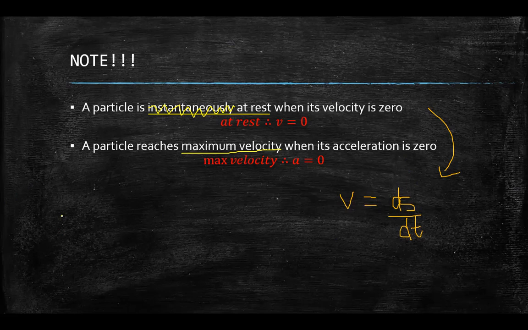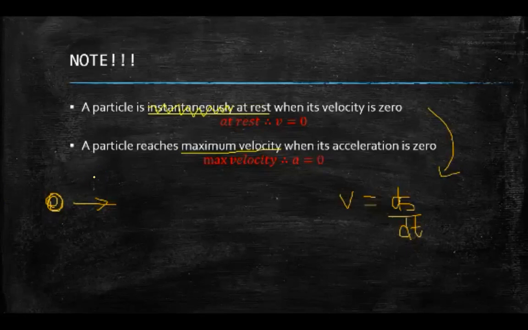So if I have a particle, let's just pretend it's a circle, and my particle is moving this way. It has a velocity of 3 meters per second. And it's going to the right, so we're taking that as positive, positive 3 meters per second.